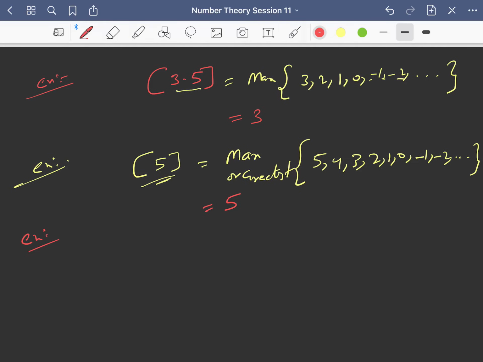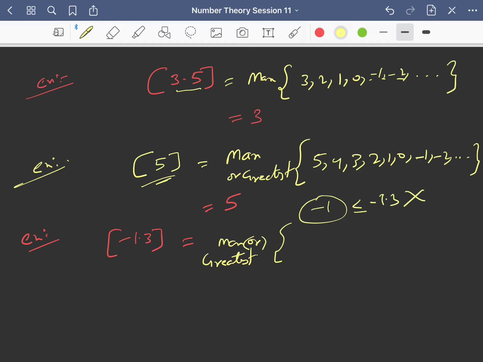Let us take one more example. What is the greatest integer of minus 1.3? Tell me what are the integers which are less than or equal to minus 1.3? Is minus 1 less than or equal to minus 1.3? No, this is false because minus 1 is greater than minus 1.3. So minus 1 is not a possibility.